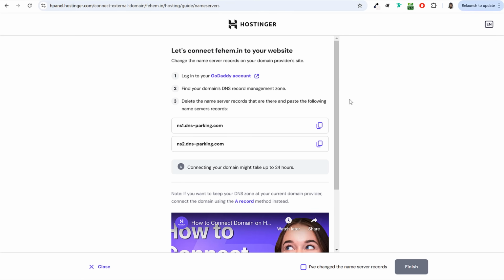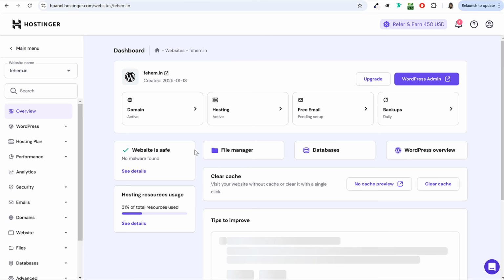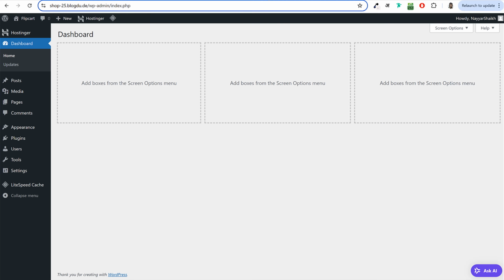Once you click on save, it can take up to 24 to 48 hours to link your domain name with Hostinger. So by that time, you can tick mark this and click on finish. Here, as you can see, it says up to 24 hours to connect your domain name. Alright, so this is how it is done. Again, come back to your dashboard.